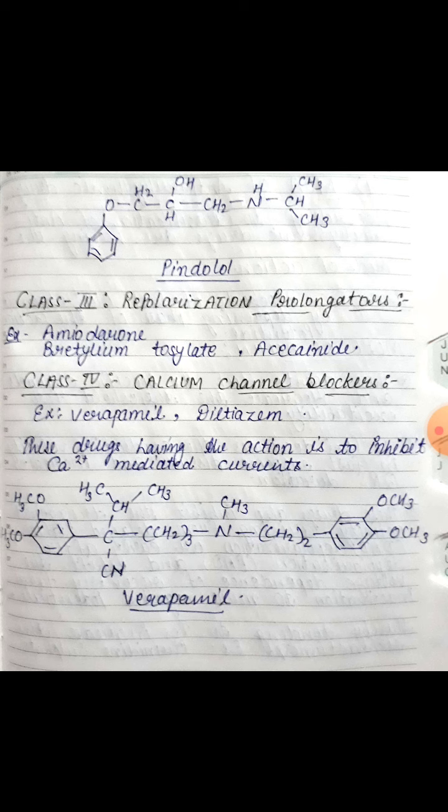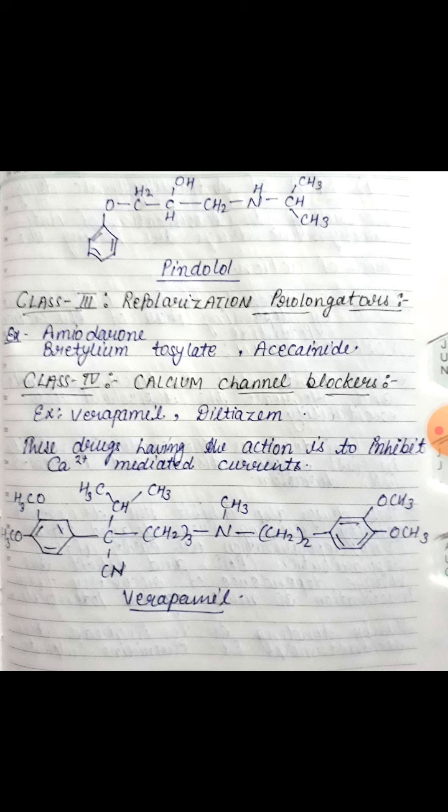Now come to class 3, that is repolarization prolongators. Examples of drugs are amiodarone, acecainide, bretylium tosylate. And now come to class 4, calcium channel blockers.